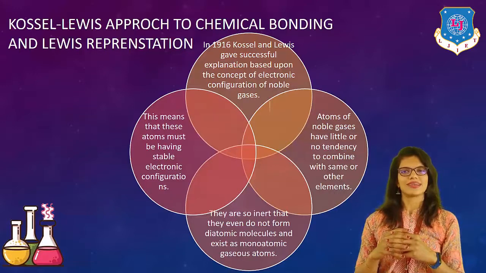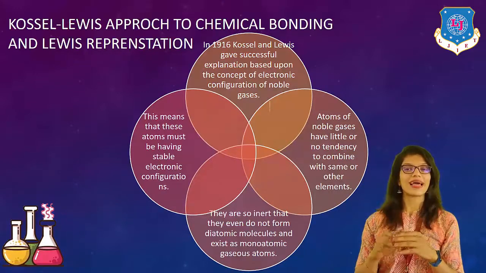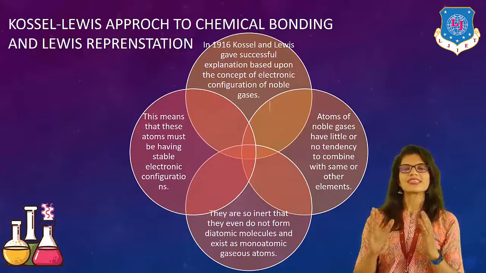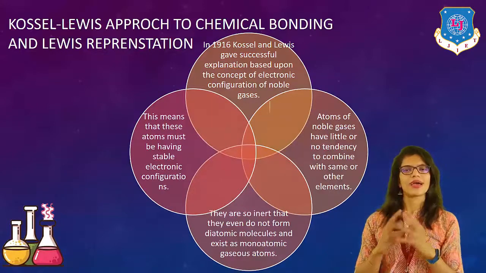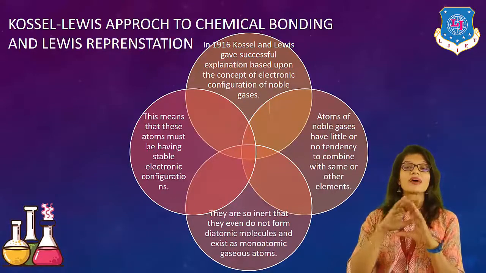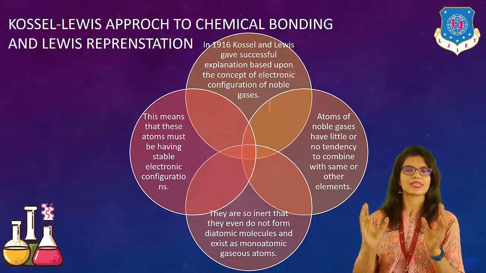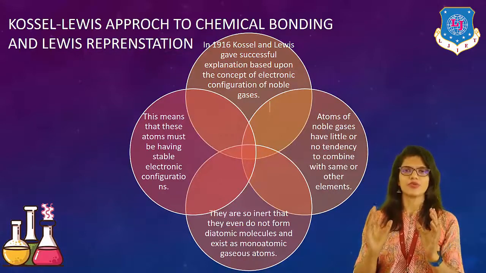Two scientists are there. Their names are Kossel and Lewis. In 1916, they gave a successful explanation based upon the concept of electronic configuration of noble gases. Right? So what are these noble gases actually? Now, we all know that noble gases means inert gases. Inert gases means their outermost shell is fulfilled, or totally full with electrons.